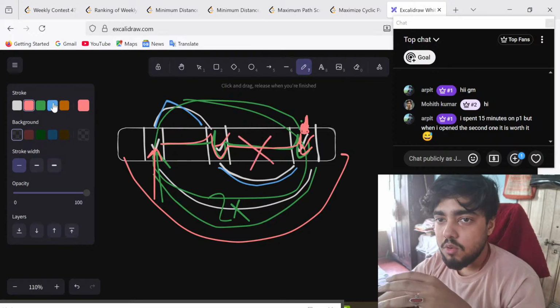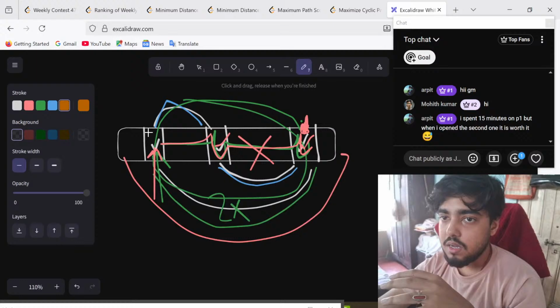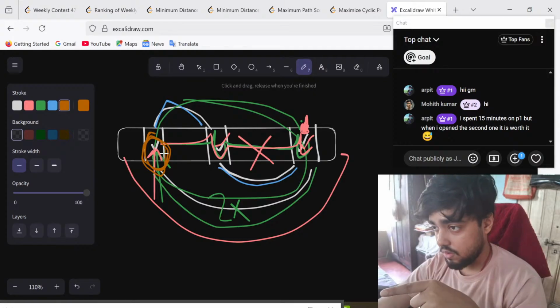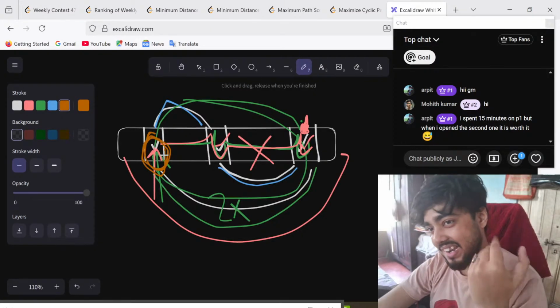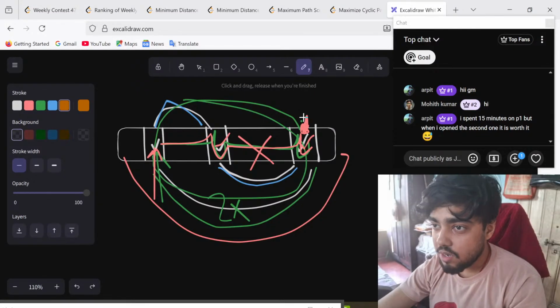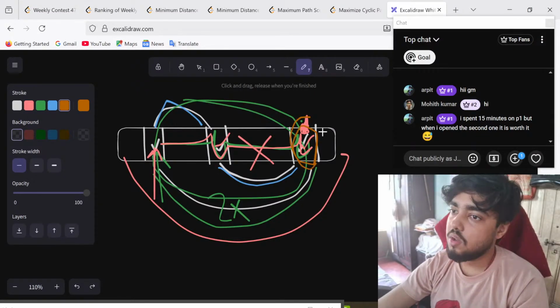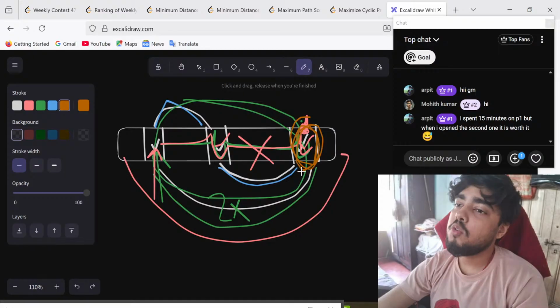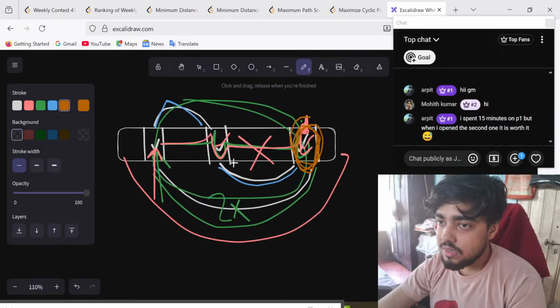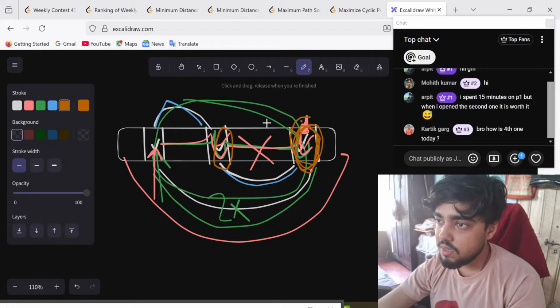We are only going to consider the starting points. Or let's rephrase it: we are not going to consider the starting point at all. We are going to consider only the ending points. Now, if you notice, what is the difference between this ending point and this point? How can we find out? This is the last occurrence of this element.